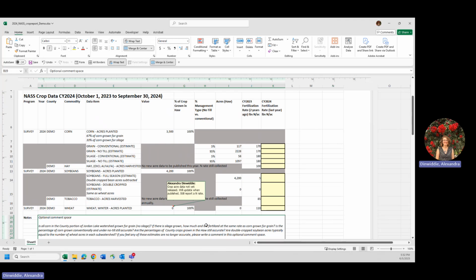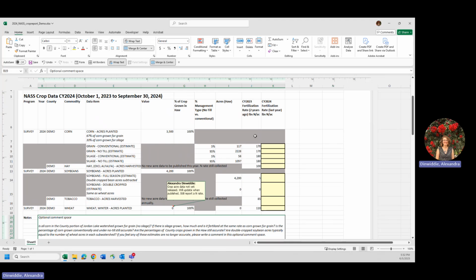But if you do have any waste lagoon or pond closures from the Swine and Dairy Assistance Program or other programs, you might have manured beans that you need to report for this crop year or for future crop year reporting. So please make a note in the optional comment space section about any manured bean activity if you are aware of any in your county's portion of Jordan Lake.